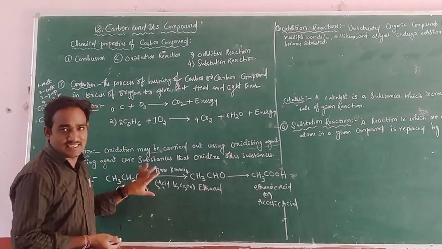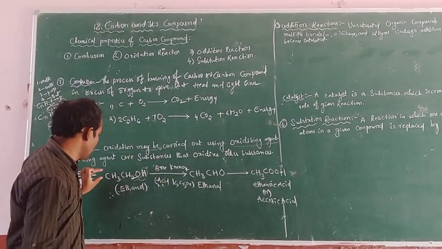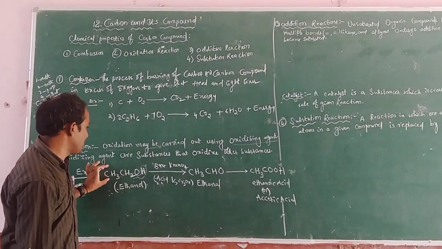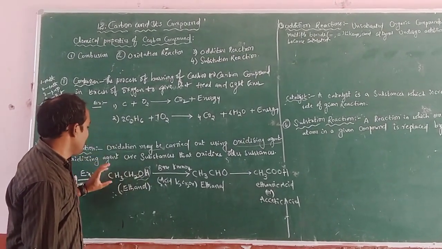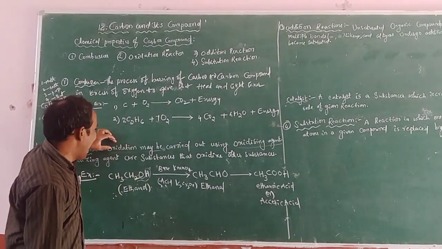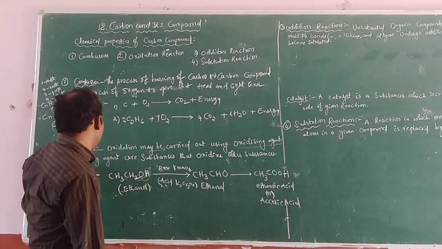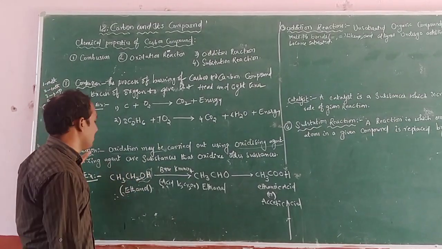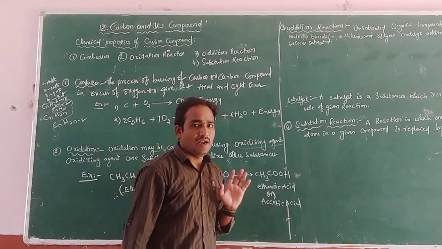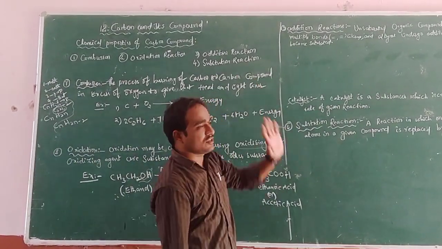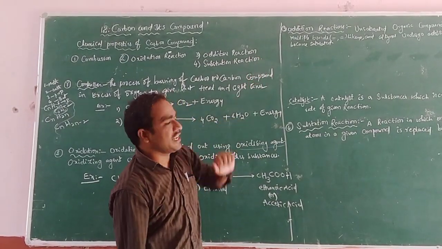So if any substance or molecule is oxidized using an oxidizing agent, simply that is called an oxidation reaction.